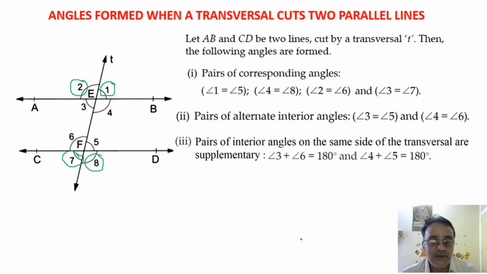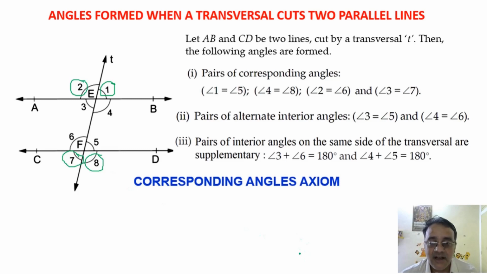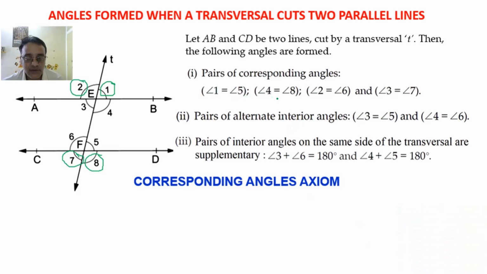So let us move towards the next section, that is the corresponding angles axiom. An axiom is a true statement which does not require any proof. So according to this axiom, the corresponding angles are equal to each other. That means angle 1 equals angle 5, angle 4 equals angle 8, angle 2 equals angle 6, and angle 3 equals angle 7.